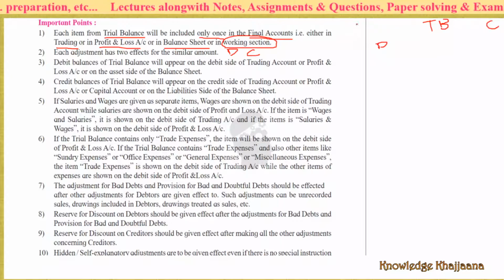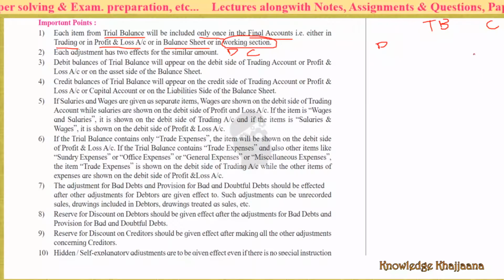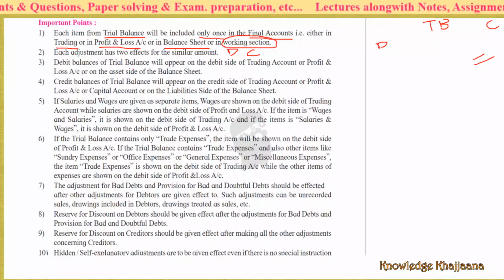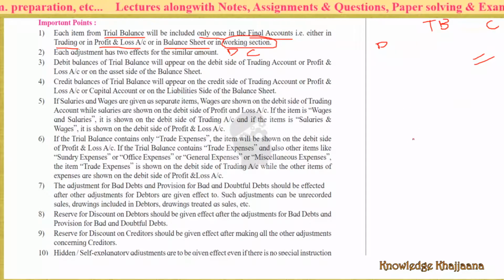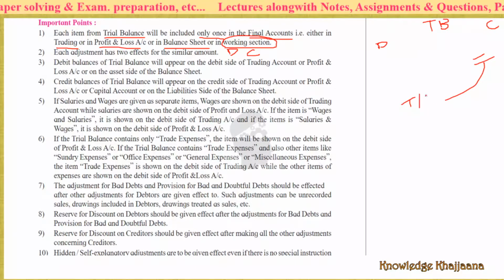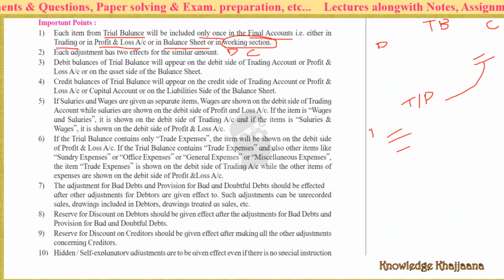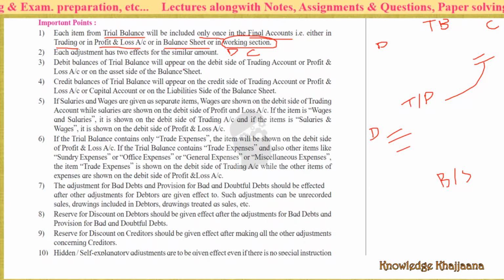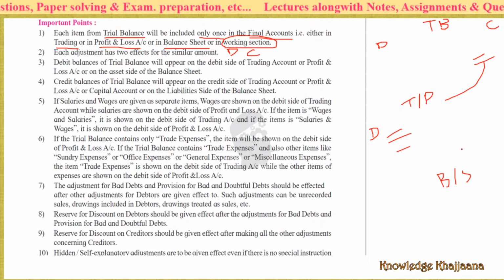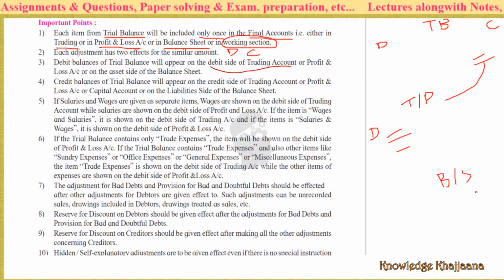What is meant by a debit balance? A debit balance is one which appears on the debit side. Debit balances of the trial balance will appear on the debit side of the trading account or profit and loss account, or on the asset side of the balance sheet.